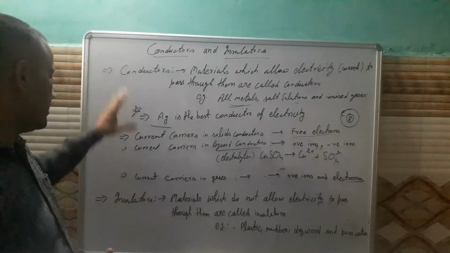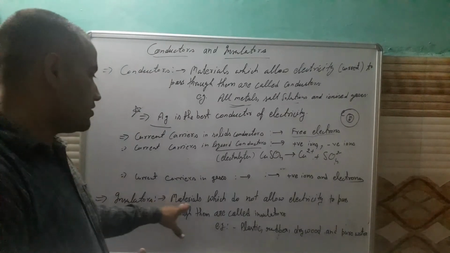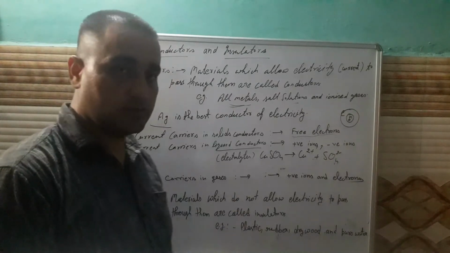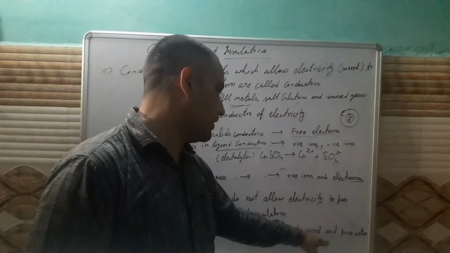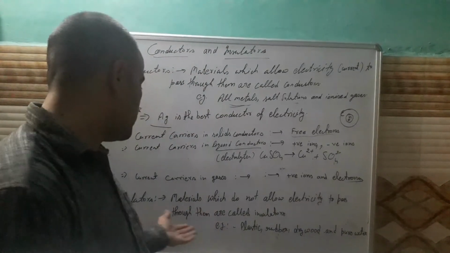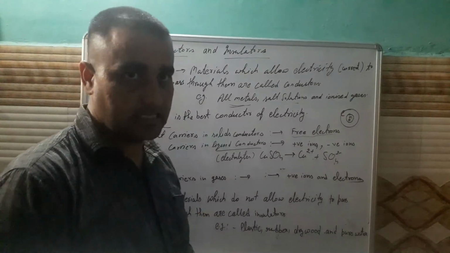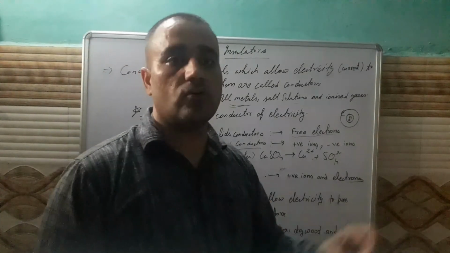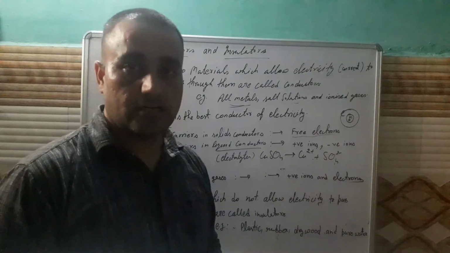The next category of materials is insulators. Materials which do not allow electricity to pass through them are called insulators. Examples of insulators are plastic, rubber, dry wood and pure water. On the basis of this categorization we use these materials as a conductor or insulator. For example, you can use plastic or rubber as a covering of the metallic wire which we use in domestic electric circuits.